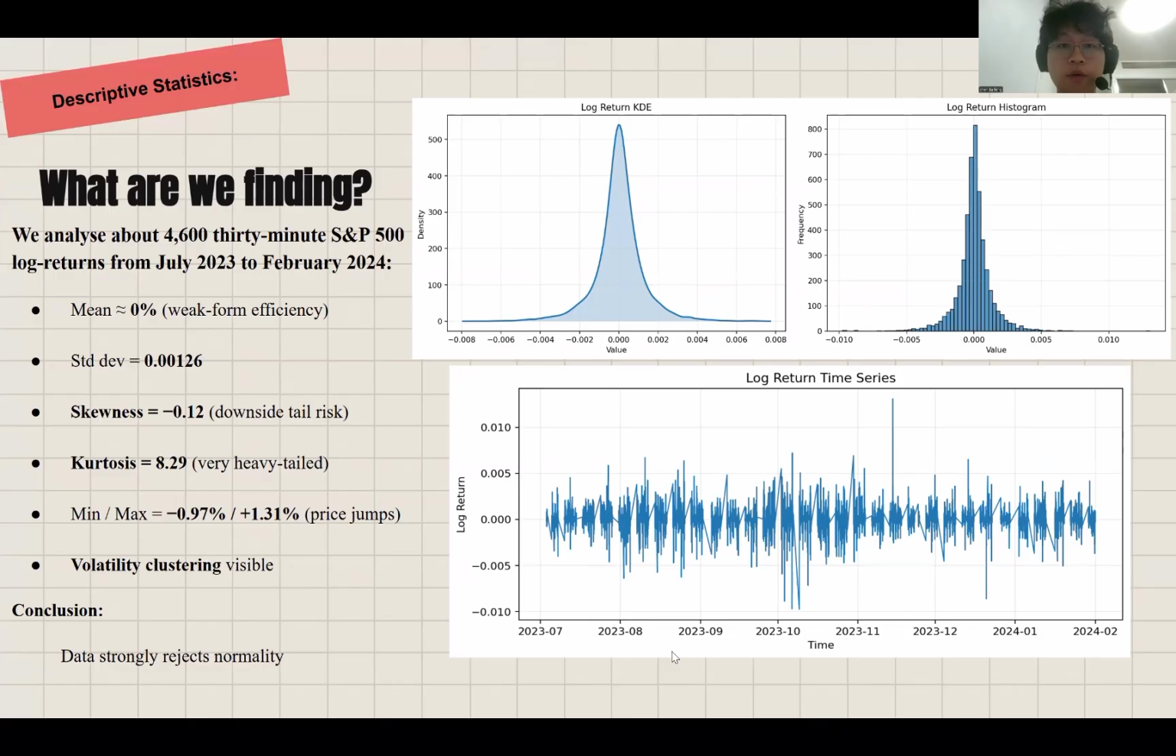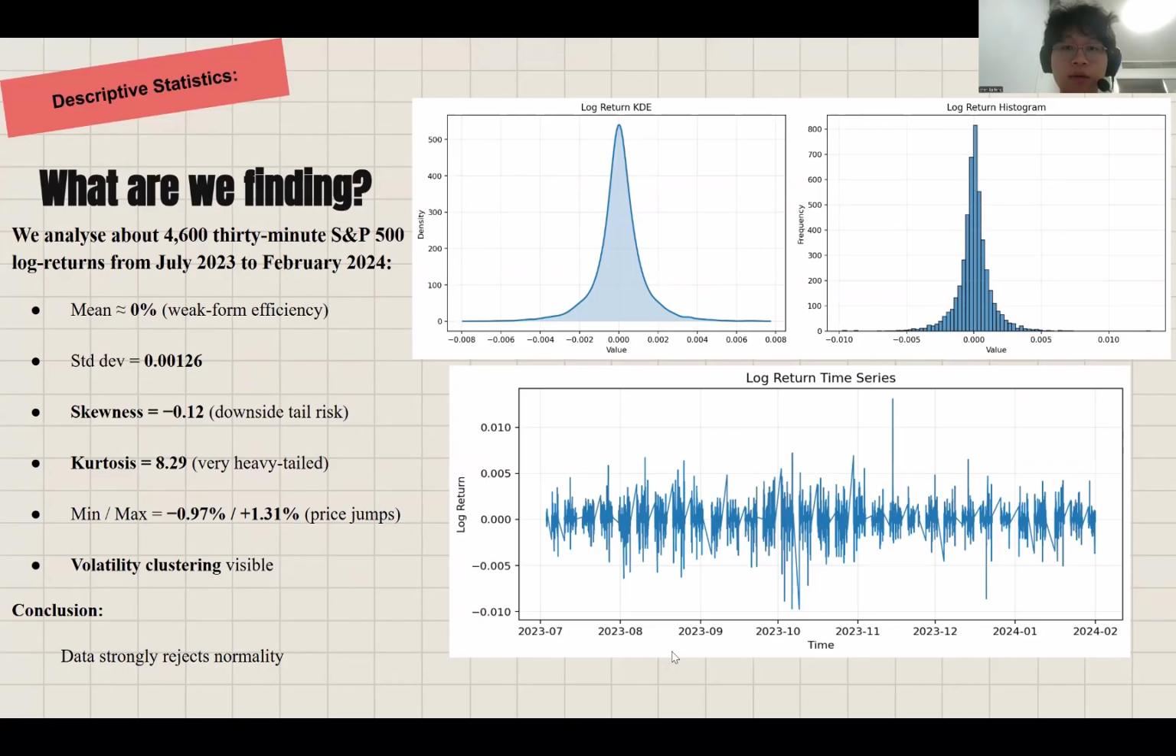Now that we have introduced why the Gaussian assumption may fail in financial markets, let's look at our empirical evidence. We analyzed about 4,630 S&P 500 log returns from July 2023 to February 2024. The average return is essentially zero, which is consistent with weak-form market efficiency. Looking at the log return time series, we observed volatility clustering, a long stretch of small fluctuations followed by sudden bursts of large moves, especially at the end of 2023, October to December. This already deviates from the constant volatility assumption under the Gaussian model.